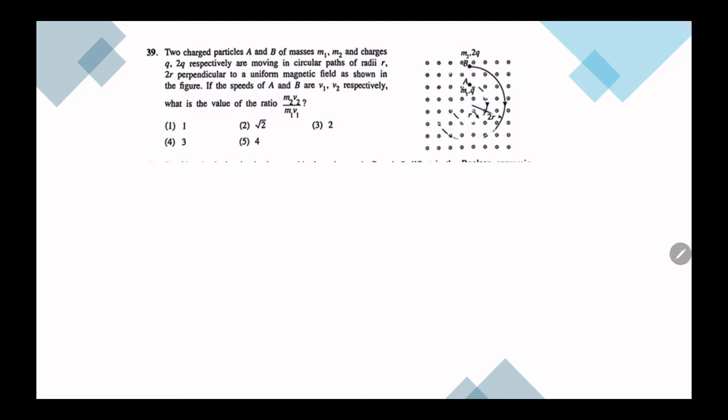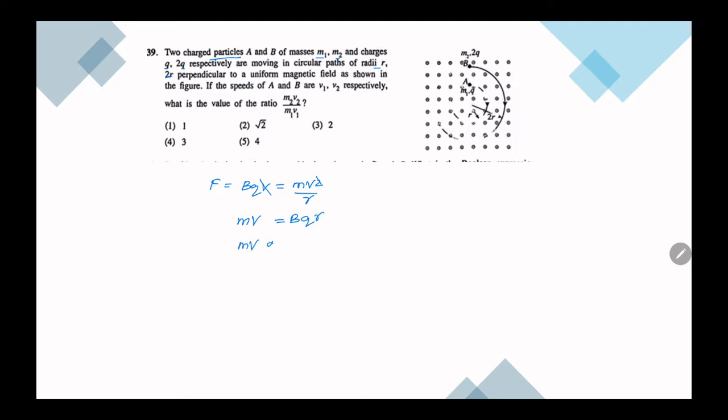For this question, we have charged particles of mass m1 m2 and charge q1 q2 in radius r1 r2. We want to find m2 v2 over m1 v1. So let's start from f is equal to bqv, that is equal to mv squared over r. So v and v cancel, then we get mv is bqr.